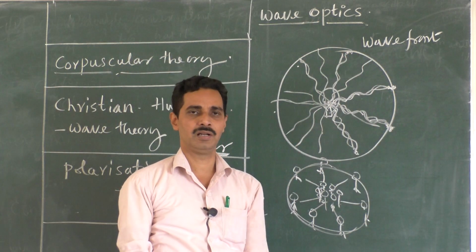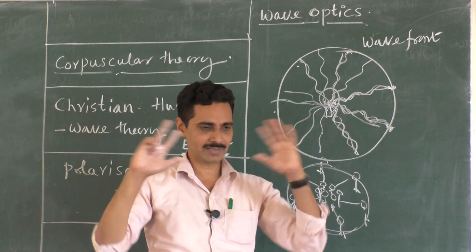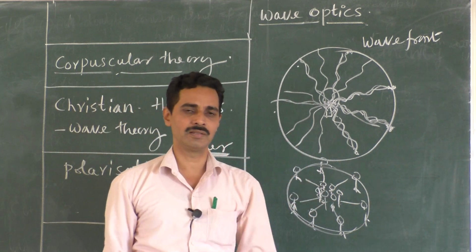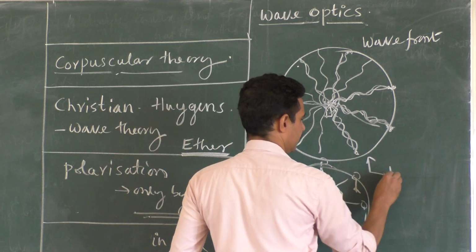All the points on the sphere are in phase. So collection or locus means collection, right? The locus of all the points, that gives the wavefront. This is called primary wavefront.